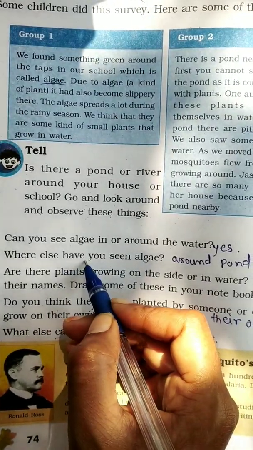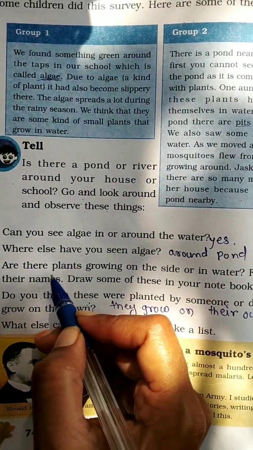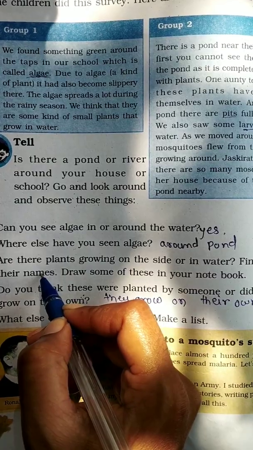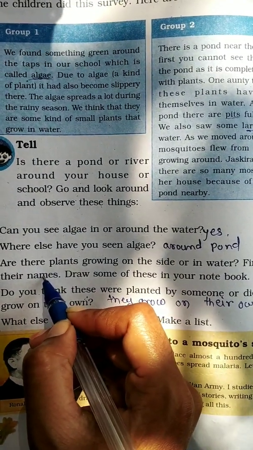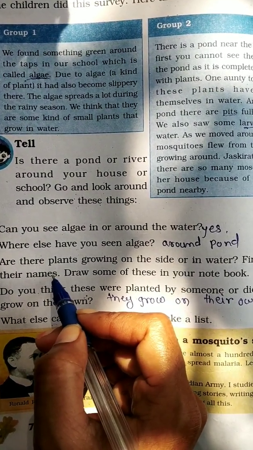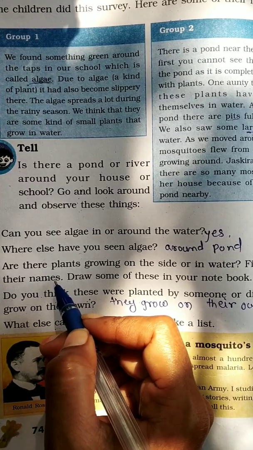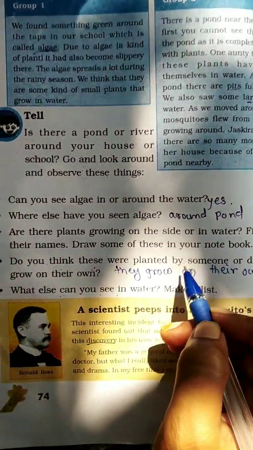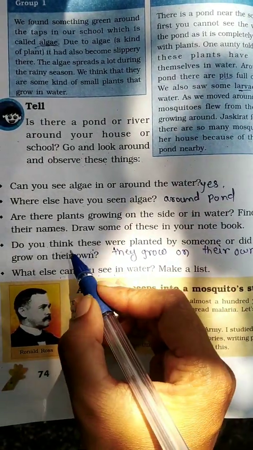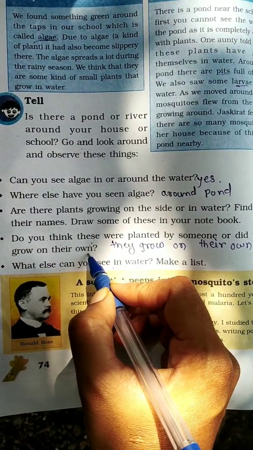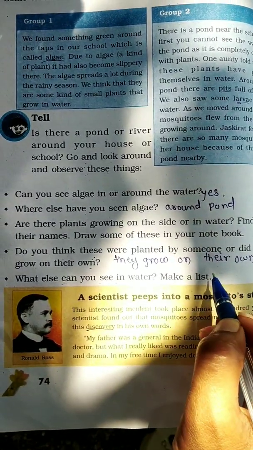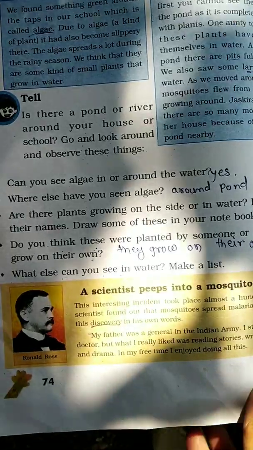Where else have you seen algae around the pond? Are there plants growing on the side or in the water? Find their names. You have to visit a place like a river or pond, look whether plants are growing on the side of the water, and draw them in your notebook. Do you think these were planted by someone or did they grow on their own? No one plants the plants in the water. They grow on their own. So now let's move ahead.